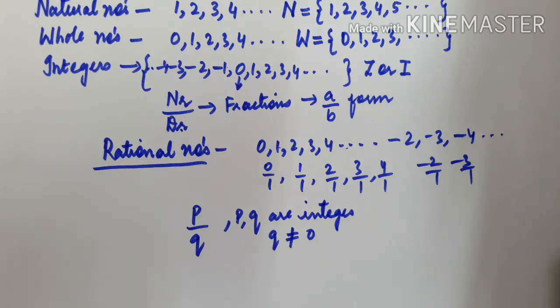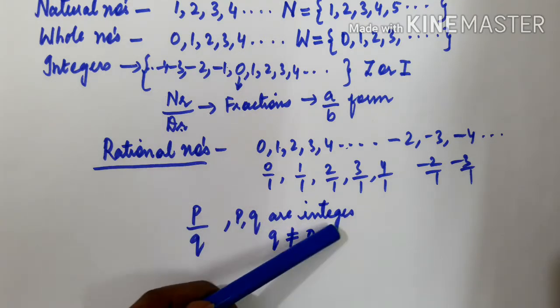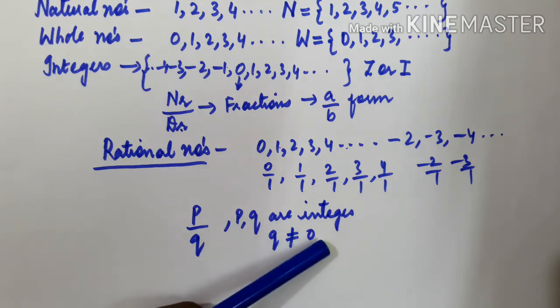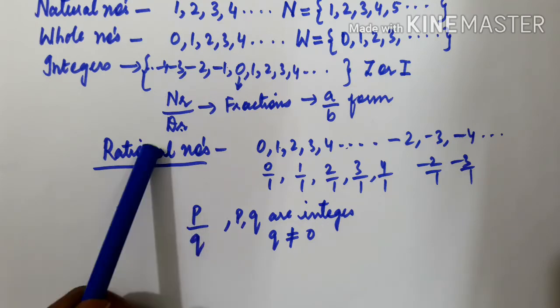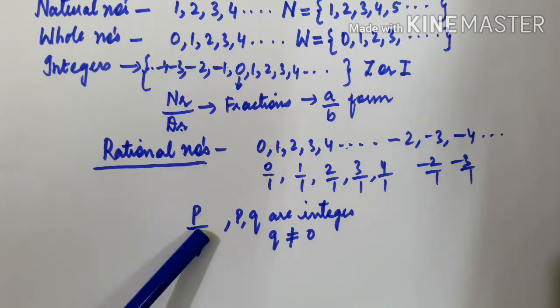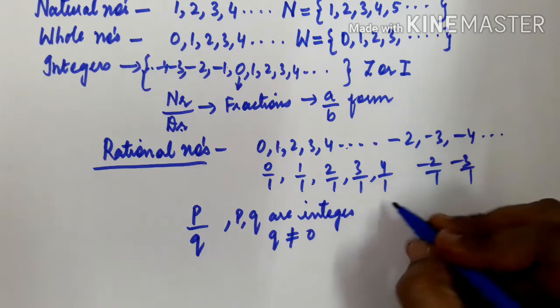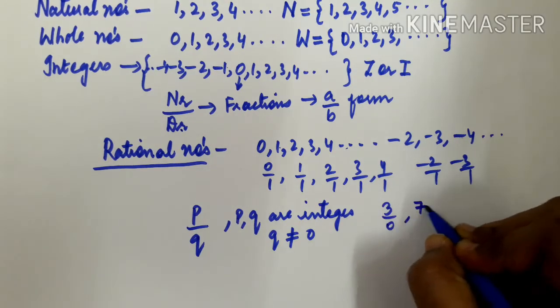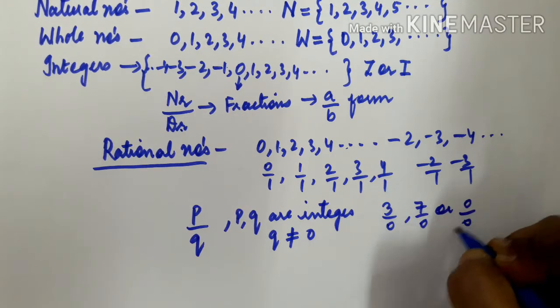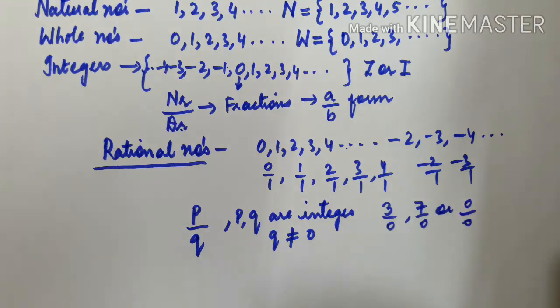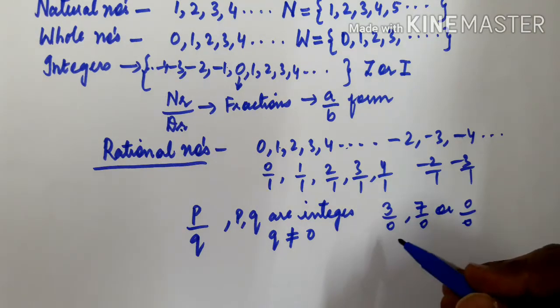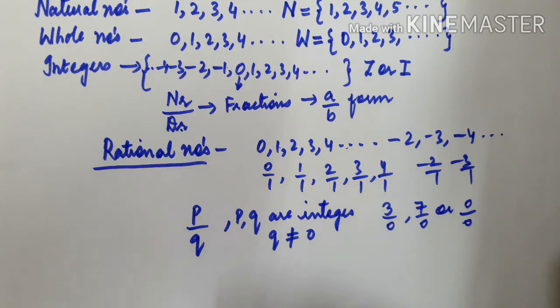Okay, what are rational numbers? The numbers of the form p upon q, where p and q are integers, and q should never be equal to 0. If it is equal to 0, then we will not say it is a rational number. Now see here, 3 by 0, 7 by 0 or 0 by 0, what are these? These are not rational numbers because division by 0 is not possible.